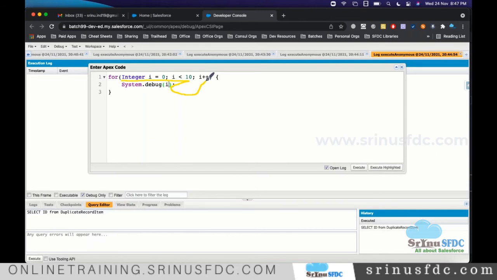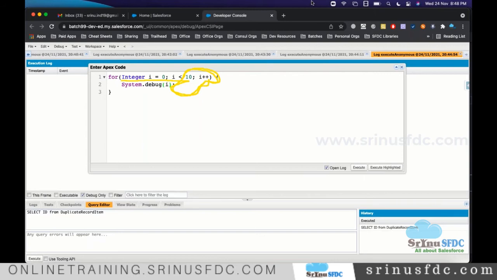Now i value will become 1. Later again it will check this condition, 1 less than 10. Yes, again it enters and executes this, and again it will increment. So again it will check 2 less than 10, and so on. Once this becomes 10, 10 less than 10 will fail. So this part will keep on iterating and executing. This first part will execute only one time. That is how this works.